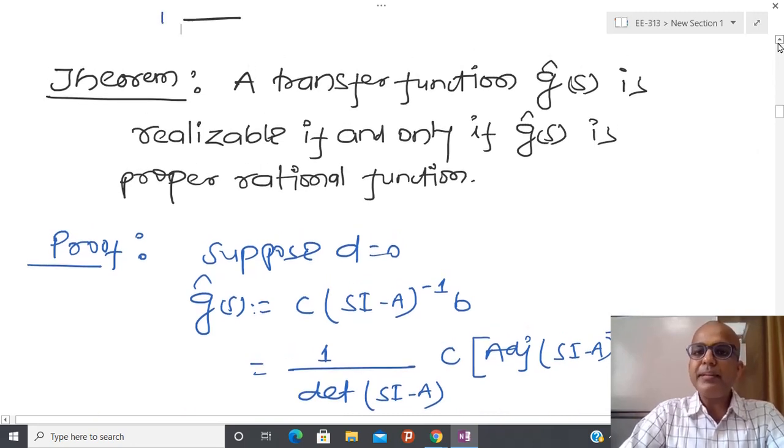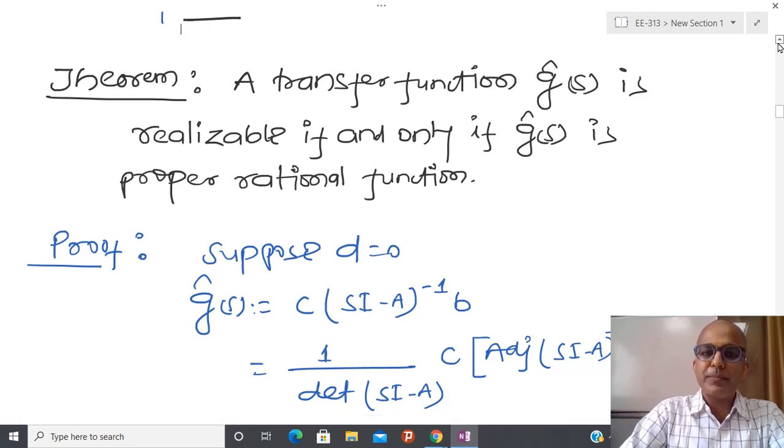And guarantee means, suppose I know the transfer function, then we are saying that using that transfer function, I will always get some kind of state space realization. And particularly, this theorem will work in both directions.